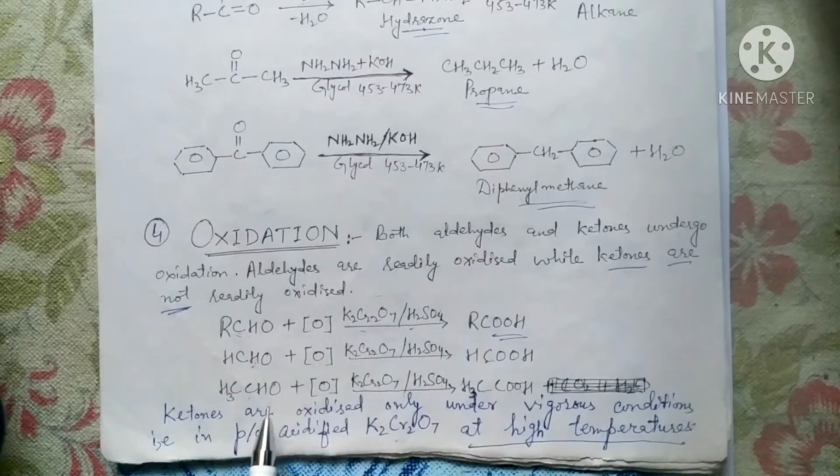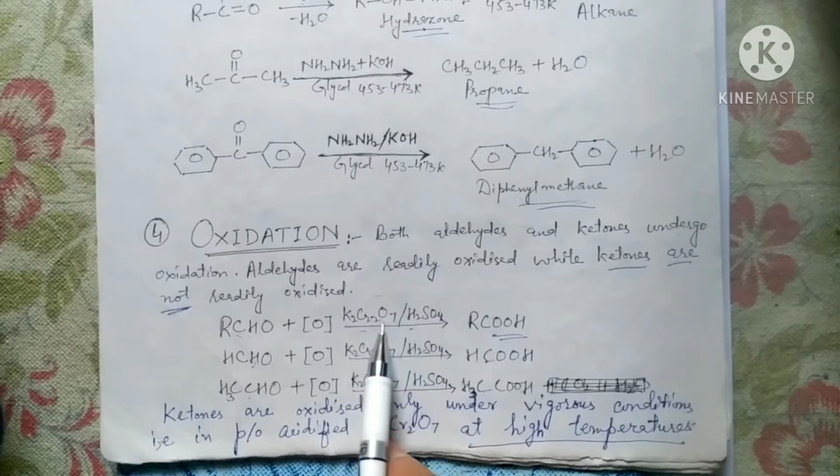Oxidation happens in the presence of acidified K2Cr2O7, that is potassium dichromate. Remember, potassium dichromate and potassium permanganate are both well-known oxidizing agents.